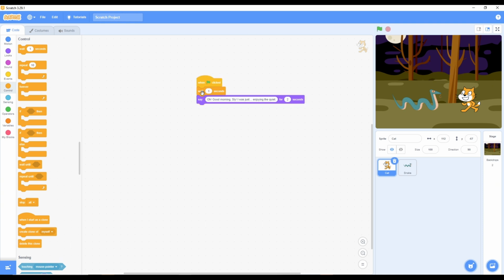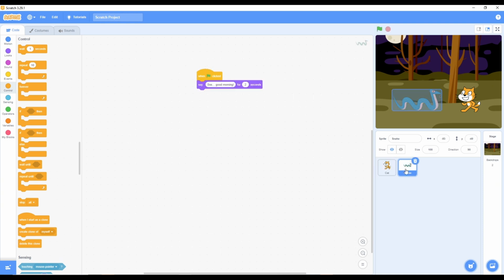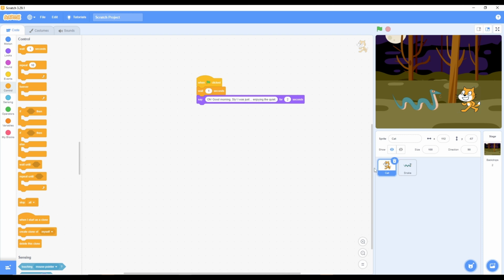Now, check Sly's Say block. It says, for 2 seconds. So, go back to Patches' code and change the Wait block to Wait 2 seconds. Now, Patches will wait for Sly to finish his 2-second speech before saying his own line. Let's give the program another test run. Just click the green flag. Look, it's working perfectly now.